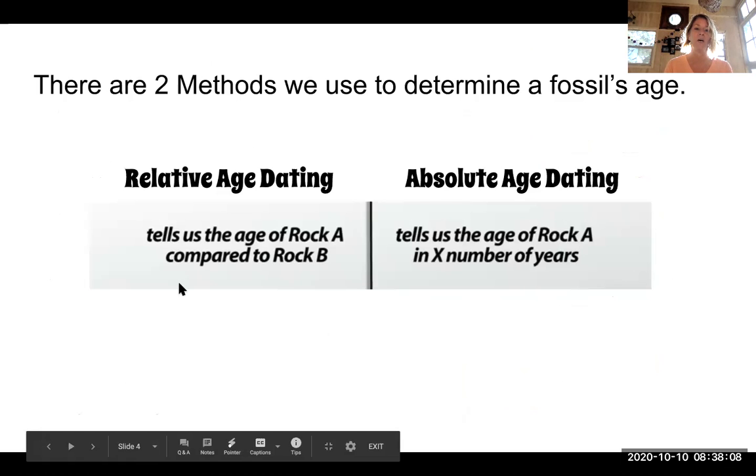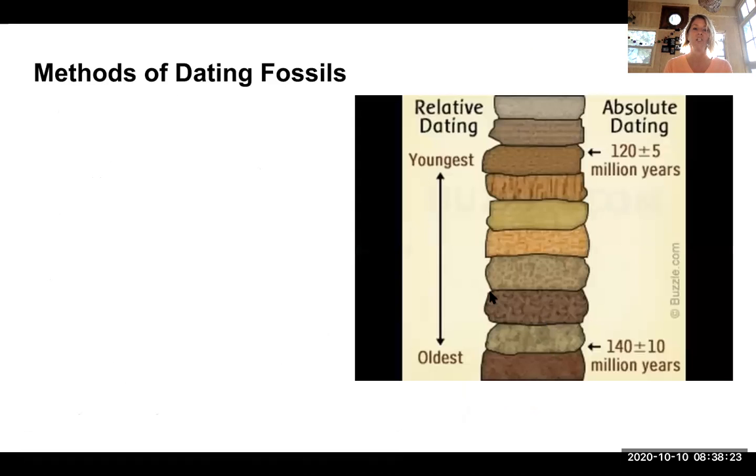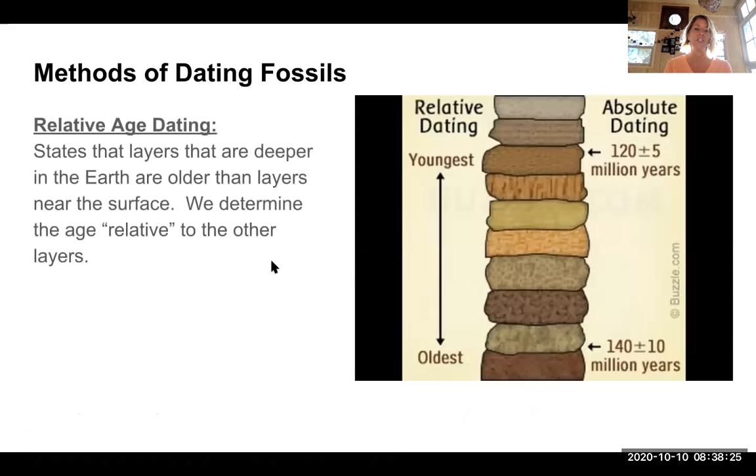We can use a process called relative age dating, where we compare the relative ages of rocks in a rock layer and the fossils within them. Or we could do something called absolute age dating, which actually gives us a number in years. So let's take a look at these two methods. First off is relative age dating.